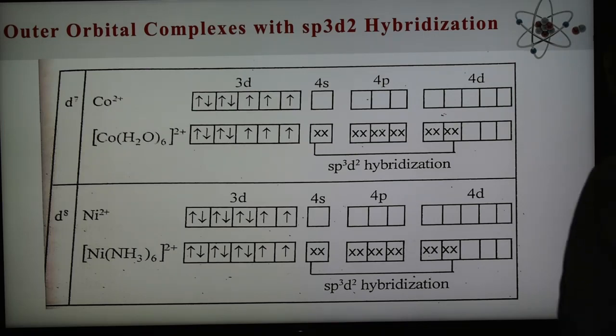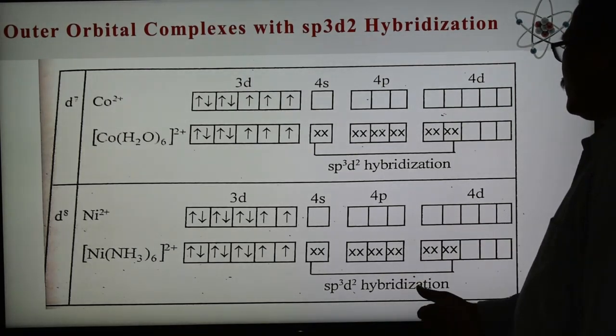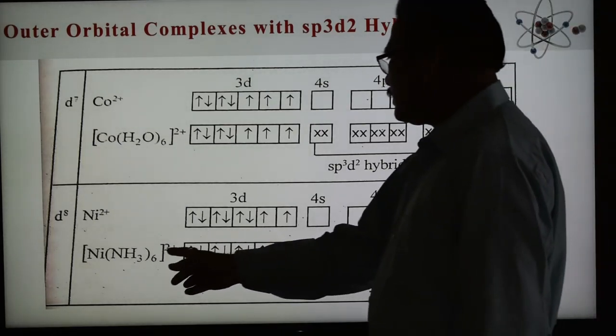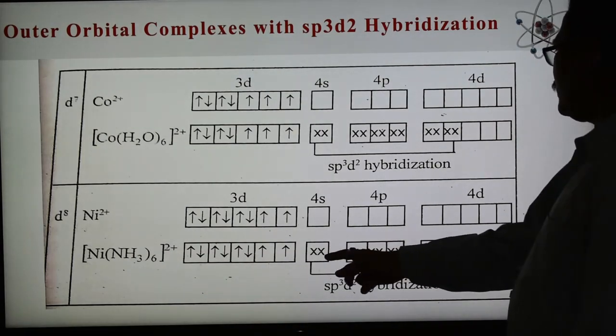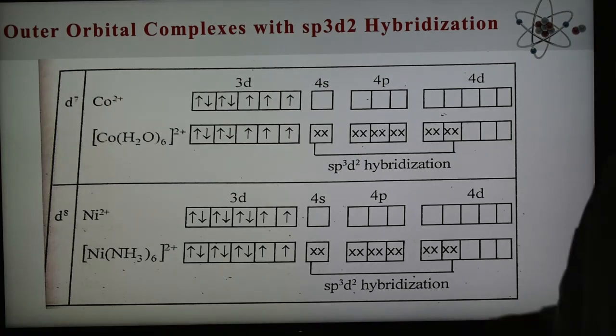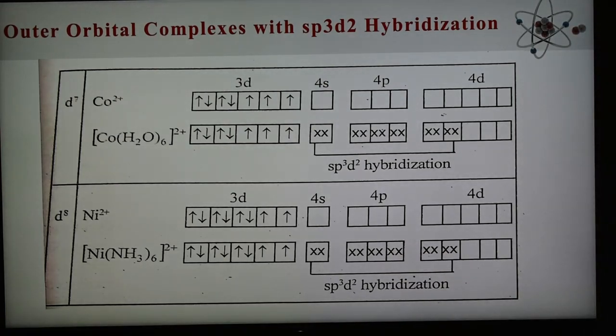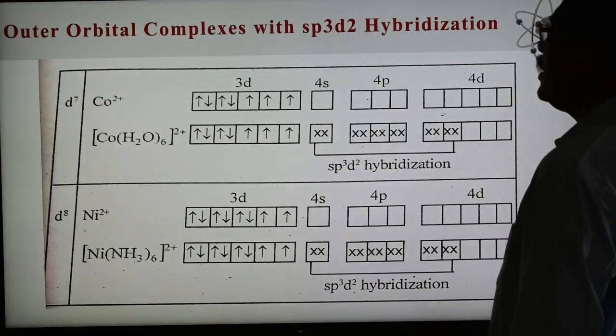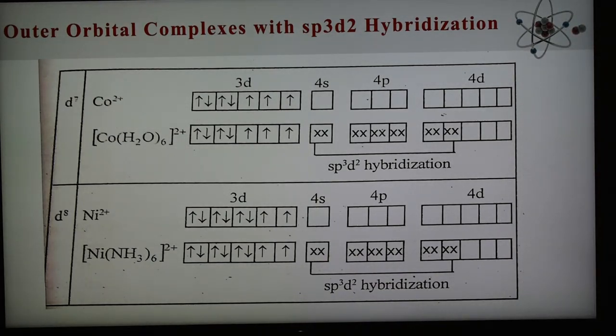Again we are using the outer d orbitals, therefore there is no excited state, and all 6 ligands donate electron pairs to the vacant hybrid orbitals, forming coordinate bonds. One 4s, three 4p and two 4d orbitals undergo hybridization, forming 6 sp3d2 hybrid orbitals, and in this way 6 coordinate bonds are formed. Again this is an octahedral, outer orbital complex. So these are the examples of d7 and d8 configurations.